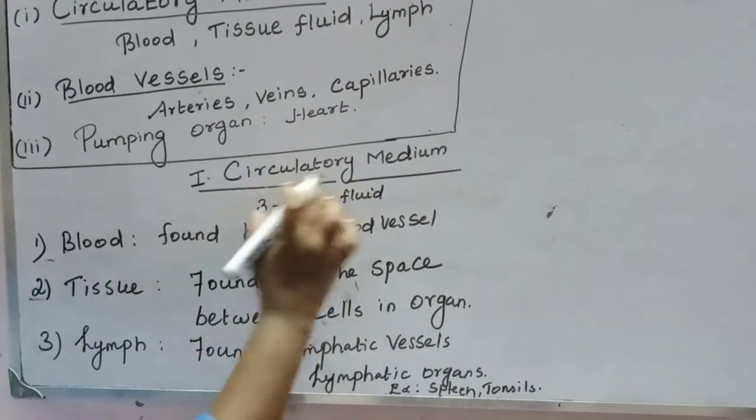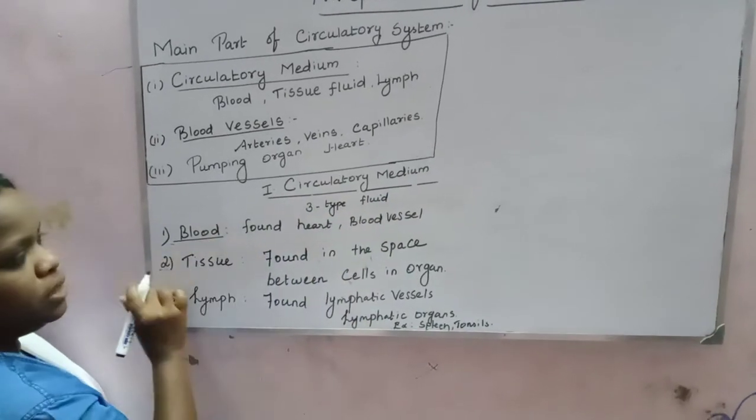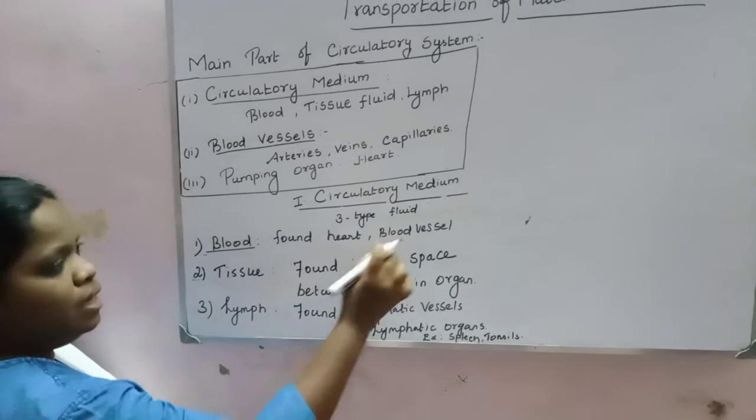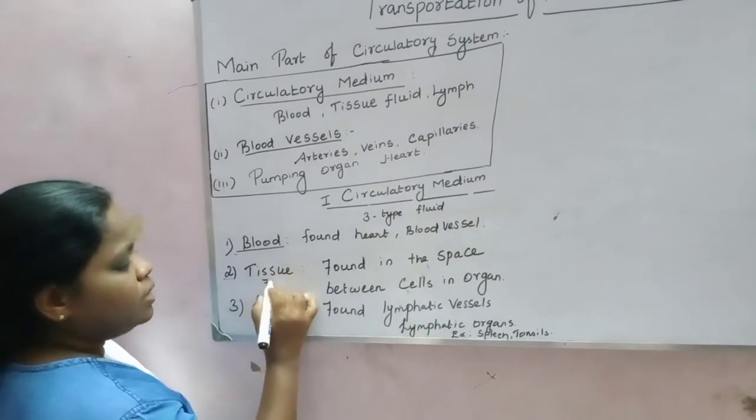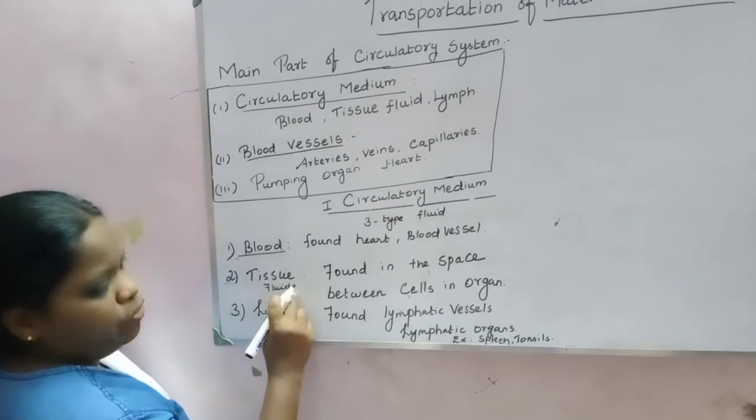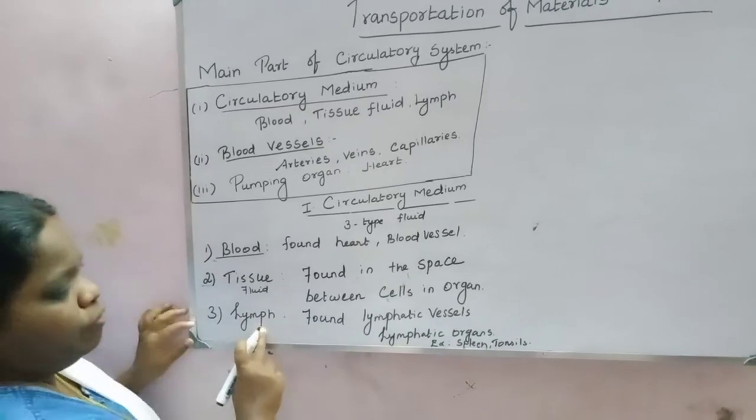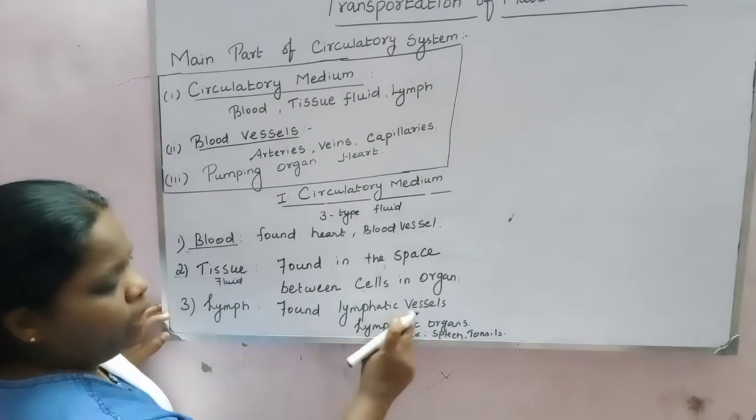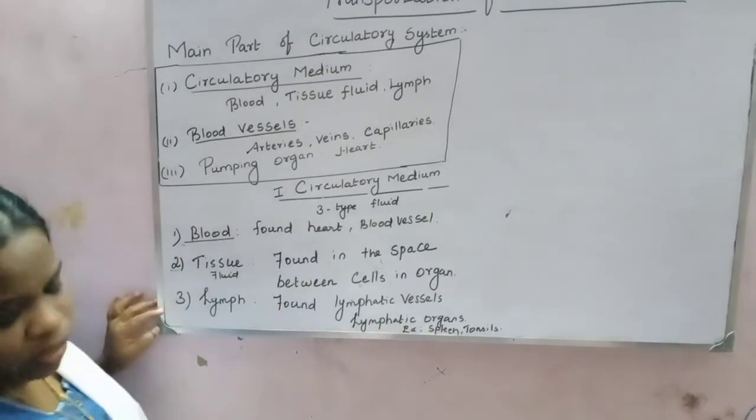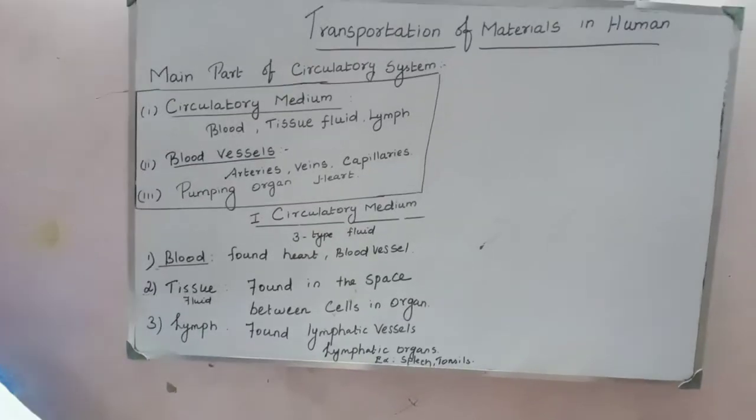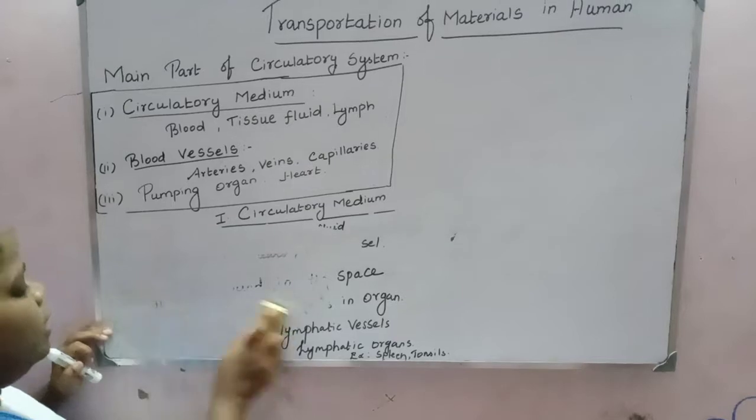So, the circulatory medium consists of three types of fluid. Number one is blood. It is found in the heart and blood vessels. Blood vessels means arteries, veins and capillaries. The second one is tissue fluid, found in the space between the cells in the organ. Then lymph, found in lymphatic vessels and lymphatic organs such as spleen and tonsils. Next we'll study blood and its components in detail.